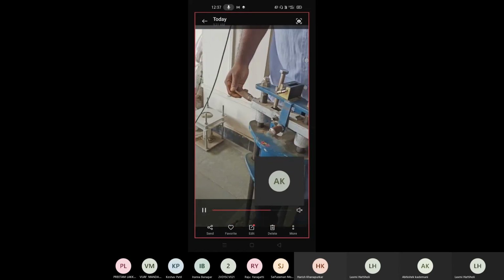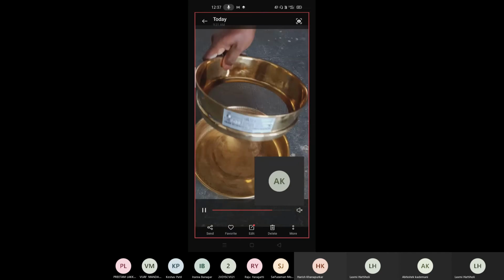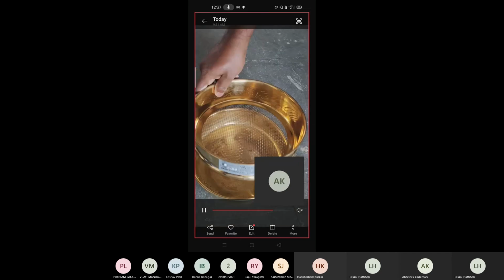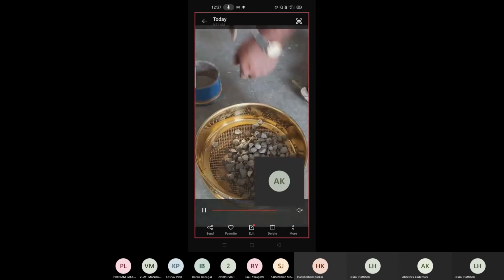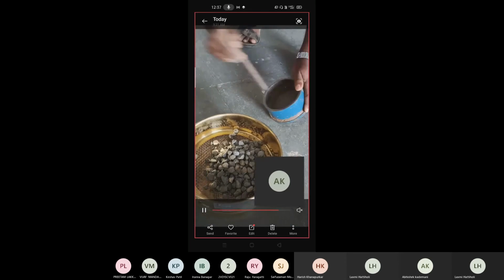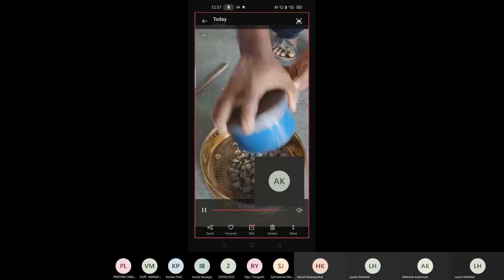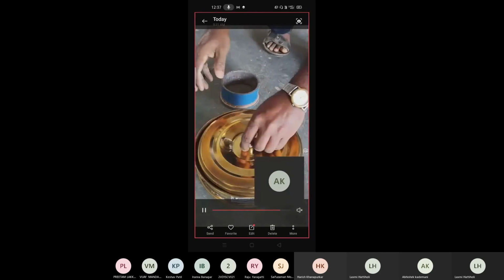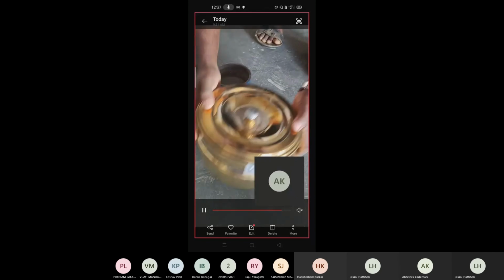So take the aggregates outside. Now the aggregates will be slightly powdered, right? Take those aggregates onto the 2.36 mm sieve. This is how the aggregates are taken. Below, an empty pan is kept, and you should not leave even a single part of the aggregate. All the aggregate should be taken in the sieve. After taking it in the sieve, close the lid and sieve it continuously for 2 minutes.